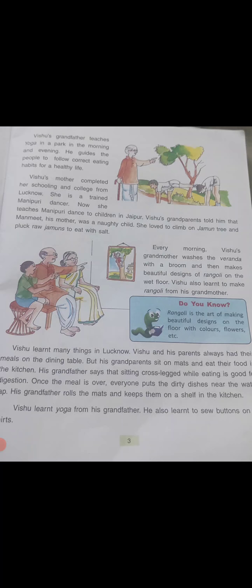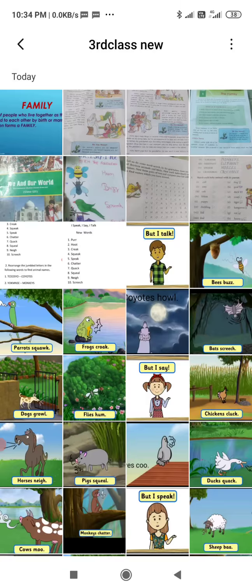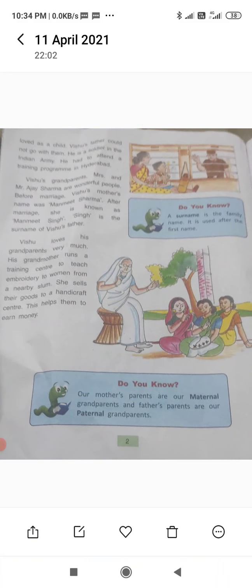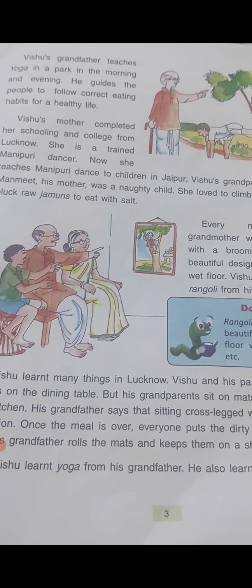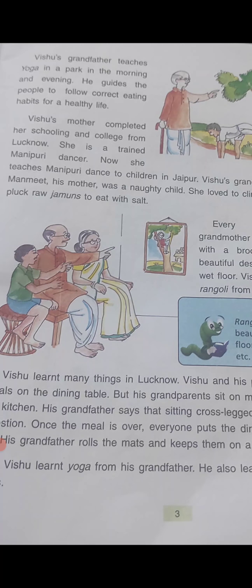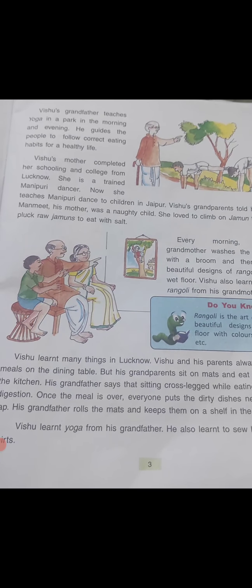Now what does Vishu's grandfather do? Yes, Vishu's grandfather teaches yoga in a park. Look at the picture. He teaches yoga in the park in the morning and the evening. He guides the people to follow correct eating habits for a healthy life.